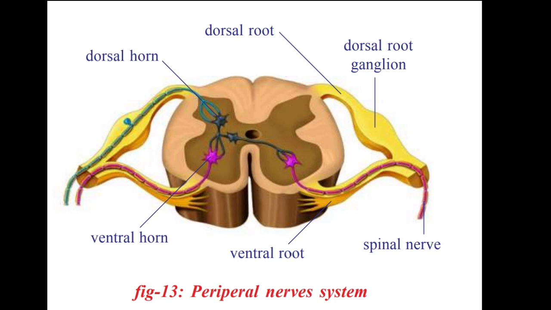They took an animal like a rat or rabbit, and in that animal, they cut the dorsal path.